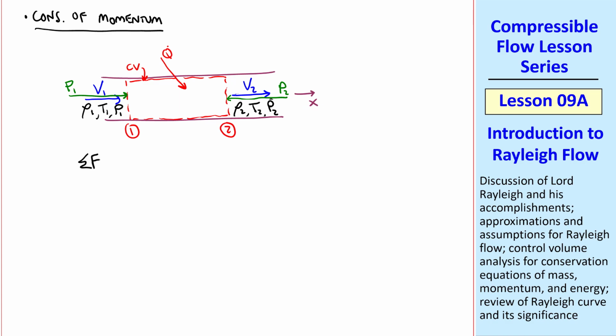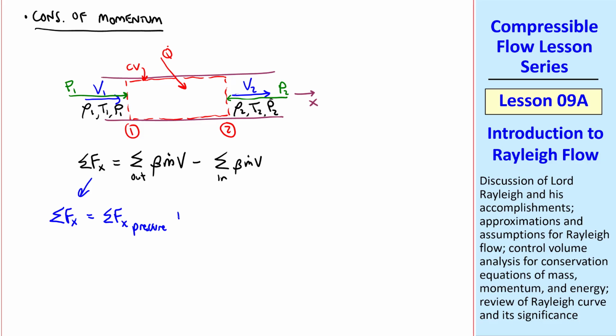Well, from undergraduate class, we know that sigma Fx is sigma out beta m dot V minus sigma in beta m dot V, which is the momentum flow rate out minus the momentum flow rate in. And this left-hand side is made up of four components: sigma Fx pressure, plus sigma Fx gravity or body force, plus sigma Fx friction, plus sigma Fx other, where this term would be non-zero if our control volume were cutting through the walls and we had forces on these walls, for example, bolts or something like that holding it in place. But here we have none of that.